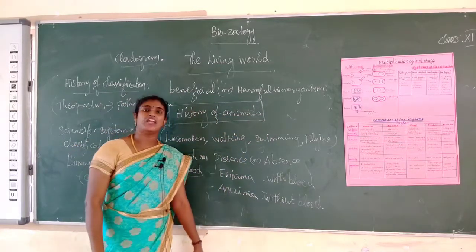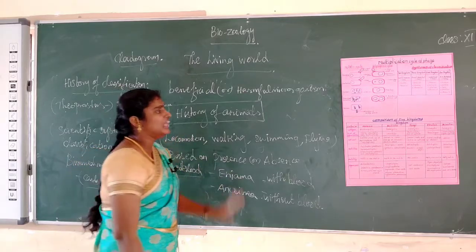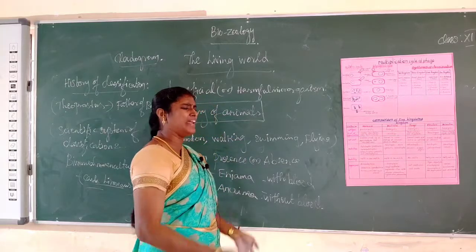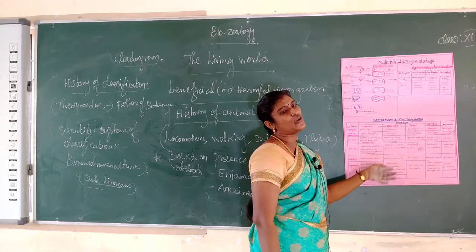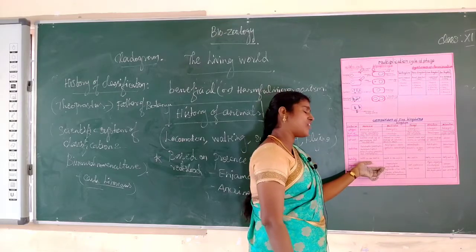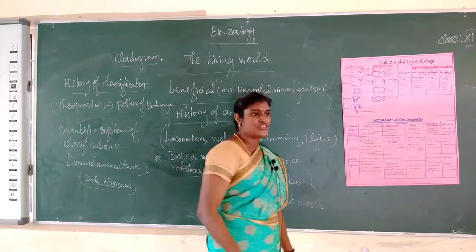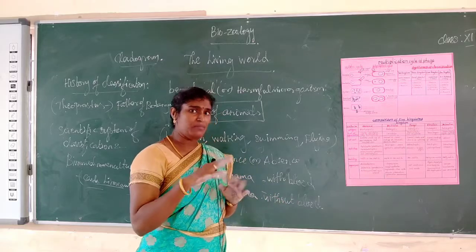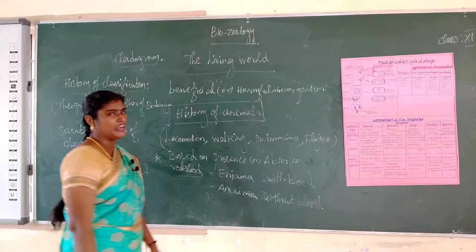What is the meaning of invertebrate? Invertebrate means without backbone. Vertebrate means with backbone. That is called Animalia. Okay, what are the main merits and demerits? What are the demerits? Virus is not included in the kingdoms. It is one of the main demerits. Merit means it is based on the mode of nutrition, with separation of fungi from other plants. That is the main merit of the 5 kingdom classification.